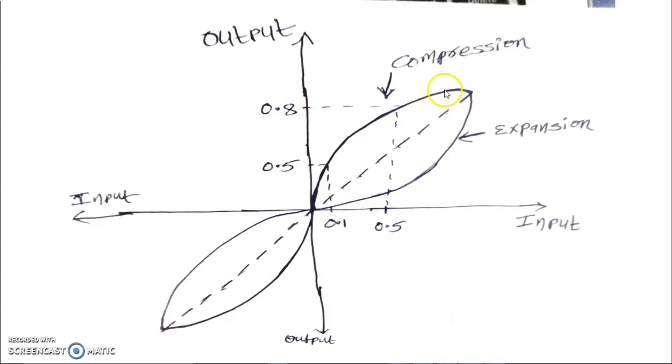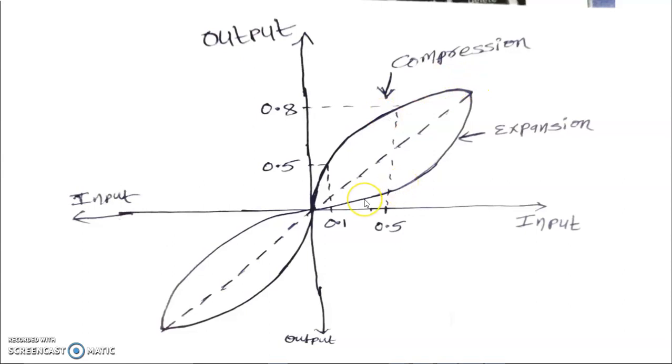So this process of increasing the amplitudes at weak signals and maintaining the same values at the highest values gives this graph. So like this it is increasing. This dotted line is the actual linear scale, that is, 0.5 input and 0.5 output is this point. But here for 0.5 input, it is 0.8 here. So that's why the curve is shifted like this.